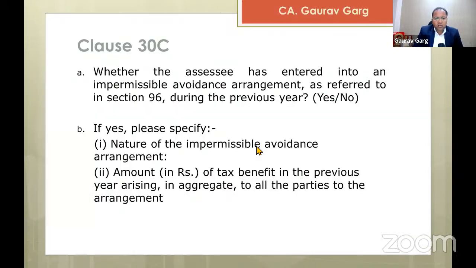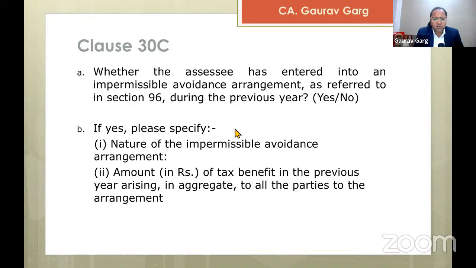If we see clause 30C, it says: whether the assessee has entered into an impermissible avoidance arrangement as referred to in section 96 during the previous year.